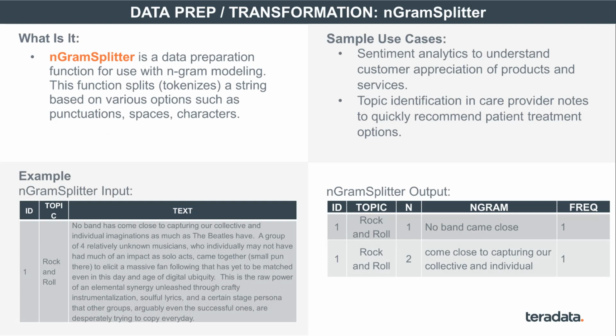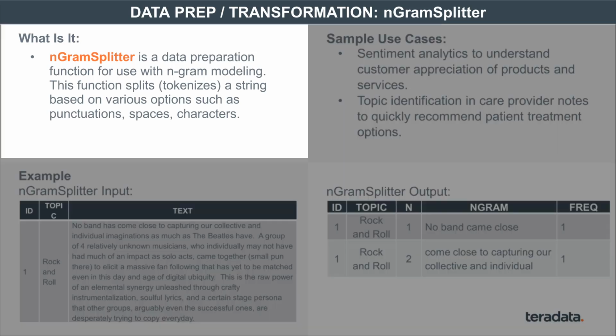nGramSplitter. This, to me, is perhaps one of the more important functions, with a predominance in some of the analytics that's done, particularly in the realm of natural language processing. But it's a prep function. Here's what it does. nGramSplitter essentially takes a corpus of text, which is basically a paragraph or an entire page, or sometimes large numbers of documents, of whatever size.